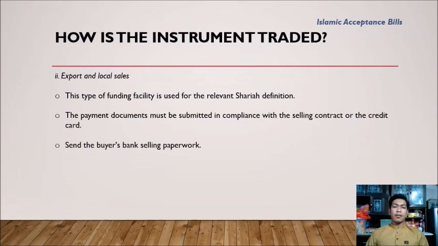This type of funding facility is used for relevant Sharia definition. The payment documents must be submitted in compliance with the selling contract or the letter of credit. Send the buyer's bank the selling paperwork. As a substitution bill representing ABI, the client receives any bank bill. In theory, the bank will purchase the ABI and the profits will be added to the customer's account at a premium settled with one another.